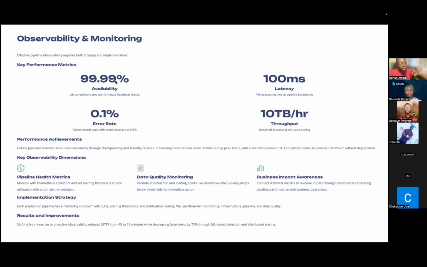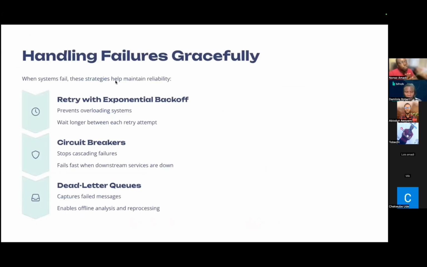But then, like we said, failure is inevitable. When failures happen, how do we ensure that they do not scatter our system, or make our system go down in a way that our customers or other stakeholders do not benefit from it? It leads us to the next point, which is being able to handle failure gracefully. Even with the best design, even with the best architectural decisions, systems are always going to fail inevitably, right? So it is crucial for us to have strategies in place to handle failures when they occur and minimize the impact they have on our users and other stakeholders.